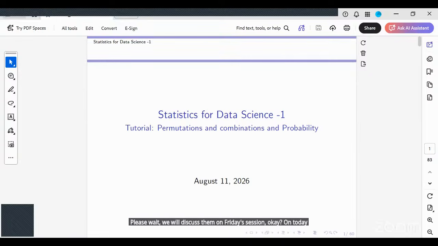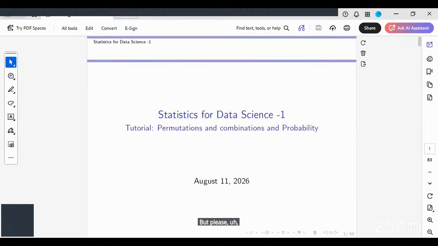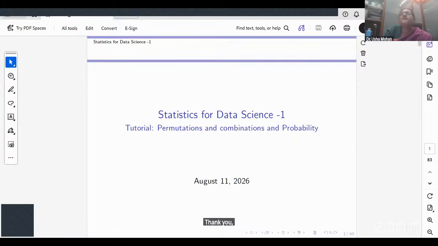In today's session, whatever ma'am is going to revise, please concentrate on those topics, and in that flow, if you have any doubts you can ask, but please refrain from asking specific question doubts. Kindly note this. Ma'am, we can start the session now. Thank you, Lavanya.